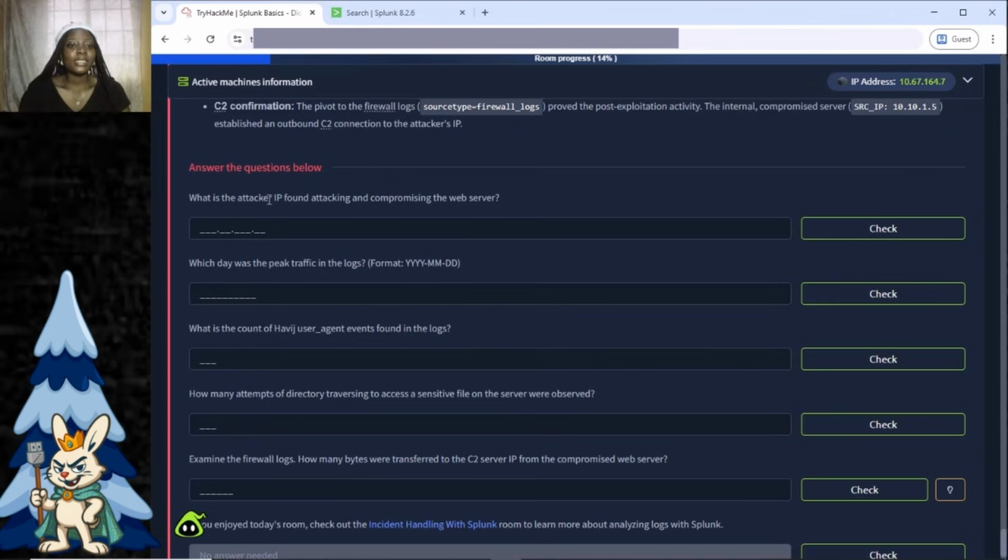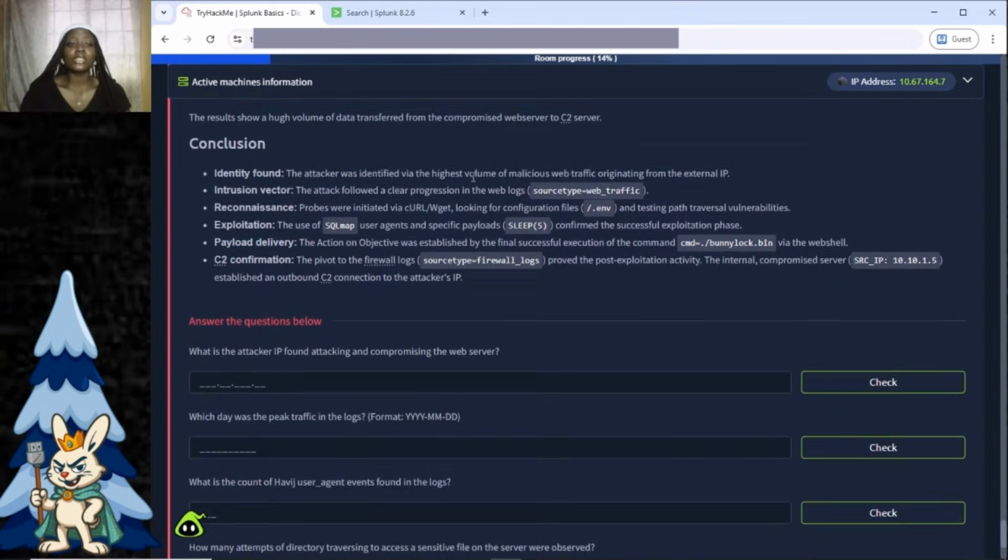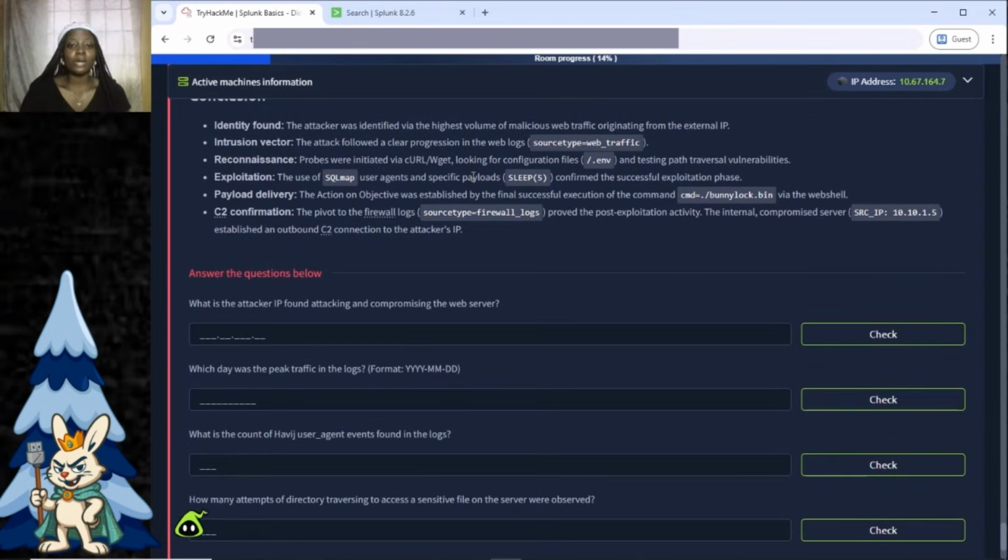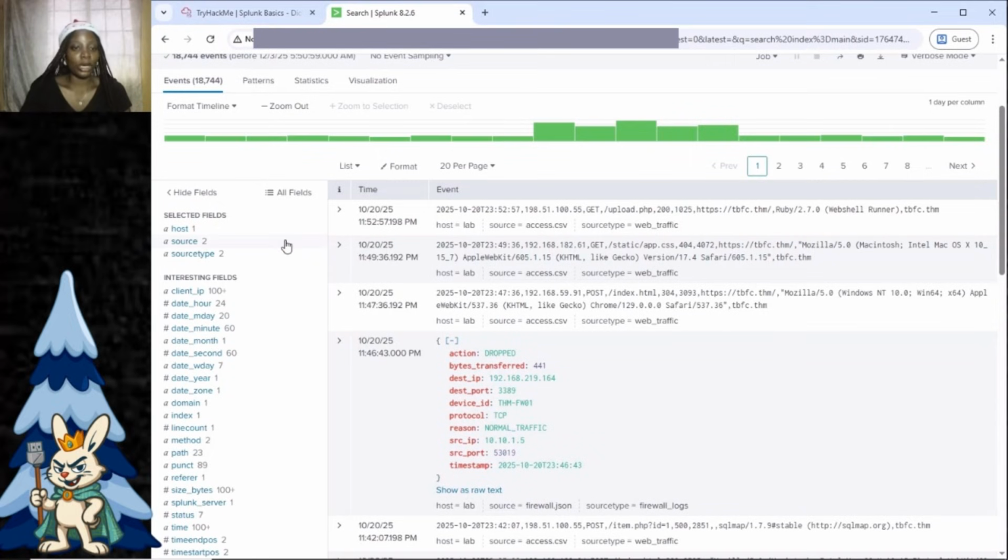The first question says, what is the attacker IP found attacking and compromising the web server? Now, before you answer the questions, I highly recommend that you read the text. I know it's a really long read, but it helps you understand better how to navigate Splunk. So please read it. And back to the question, we're looking for attacker IPs compromising the web server. So traffic related to the web server.